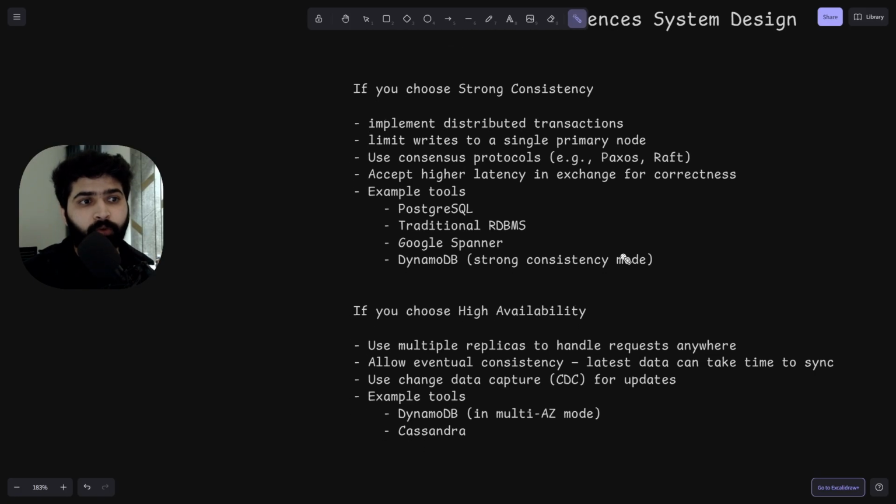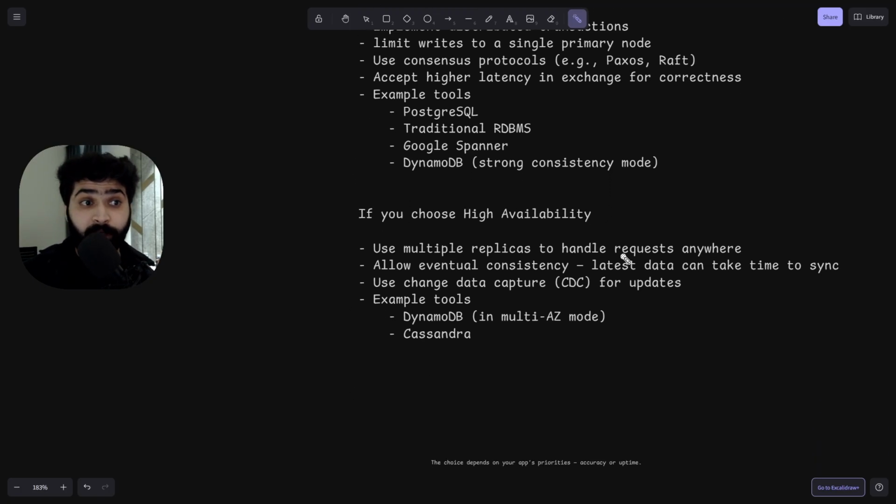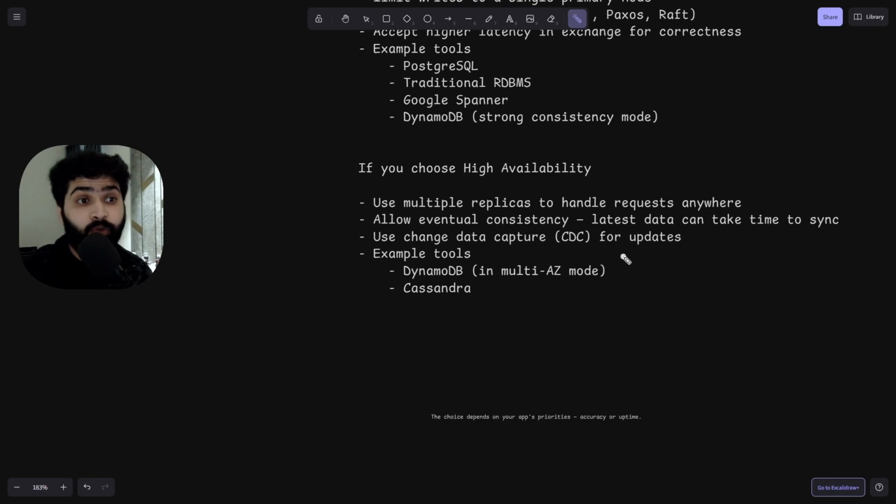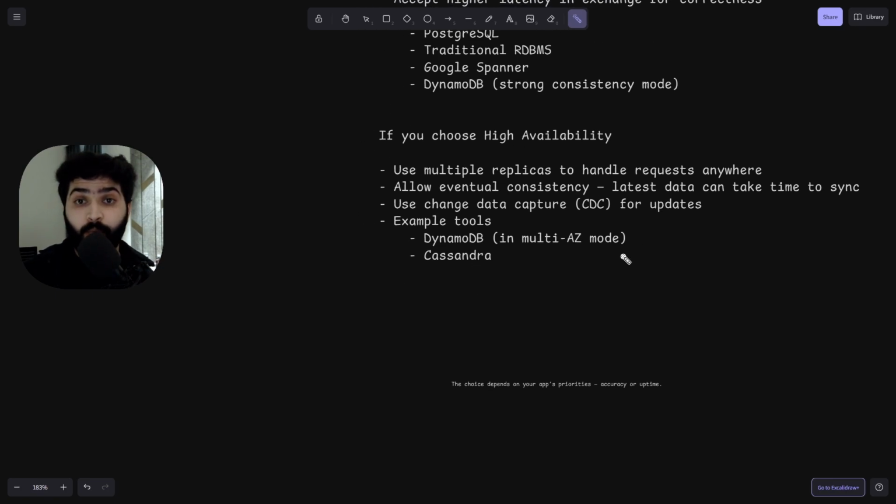Okay, so if you choose high availability, then use multiple replicas to handle requests from anywhere. Just deploy multiple replicas, so there is availability from the nearby location wherever I am sending a request, I should get some response. The system should be available. Then allow eventual consistency. The latest data can take time to sync.